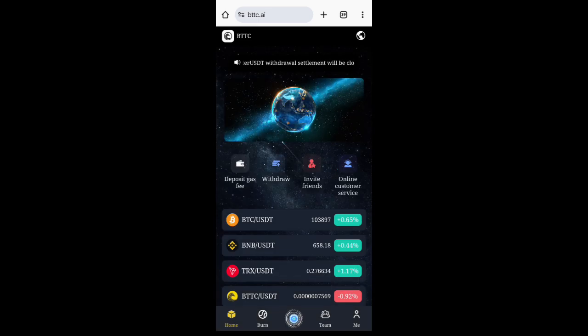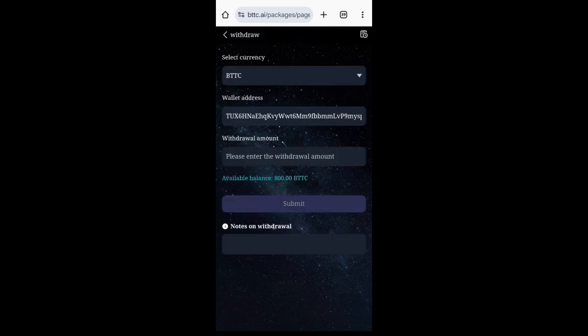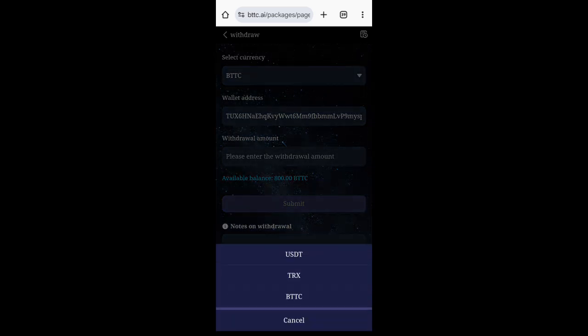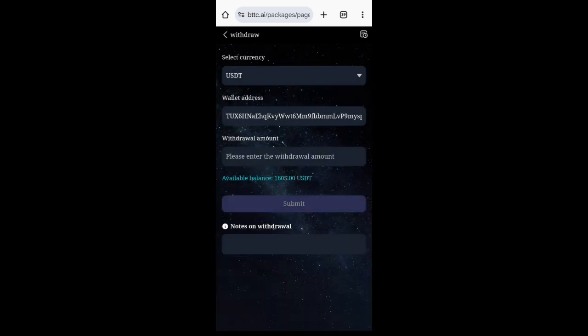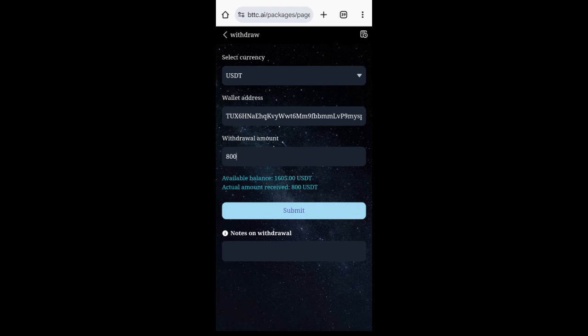Now when you click on the withdraw option here, if you have verified the account, everything will automatically appear. When you click on select currency, you can see the USDT here. When you select USDT and enter the amount, let's say I want to withdraw 800 USDT, you then click on submit.